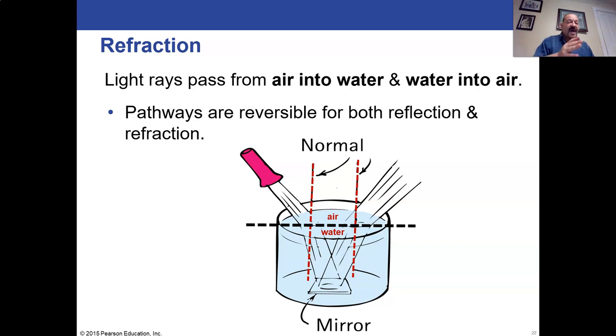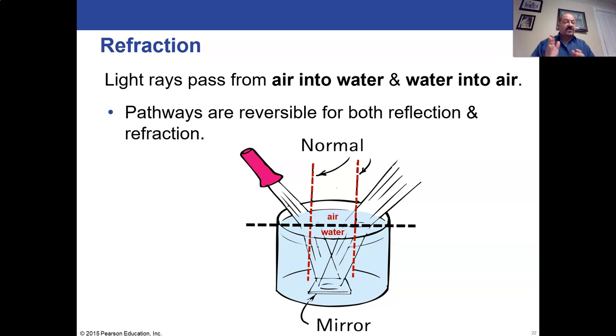And then when it comes out, it reverses that pathway. So now the angle from the water to the air, we call that first angle the angle of incidence. So this is from the mirror going out of the water. That's the new angle of incidence. And we have the new angle of refraction when it's going from water to air on the far right.